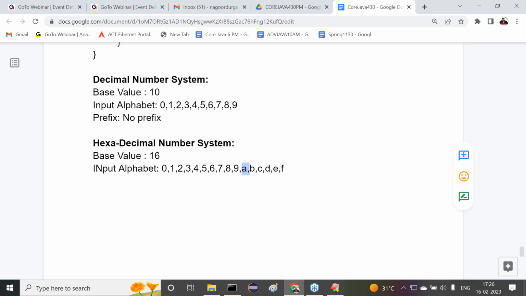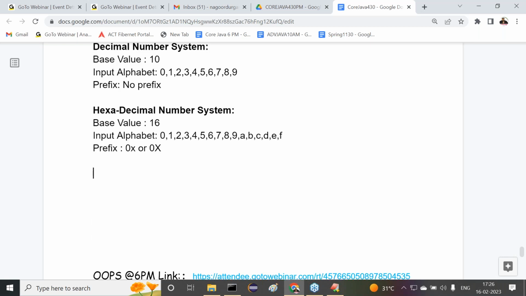A is 10, B is 11, then 12, 13, 14, 15. F is 15, equivalent to 15 here. Like this, we have some symbols here, which I'm calling the input alphabet. Similarly, a prefix value is available for the hexadecimal number system. Prefix values are either 0 small x or 0 capital X. Right, sir. This is about the hexadecimal number system.